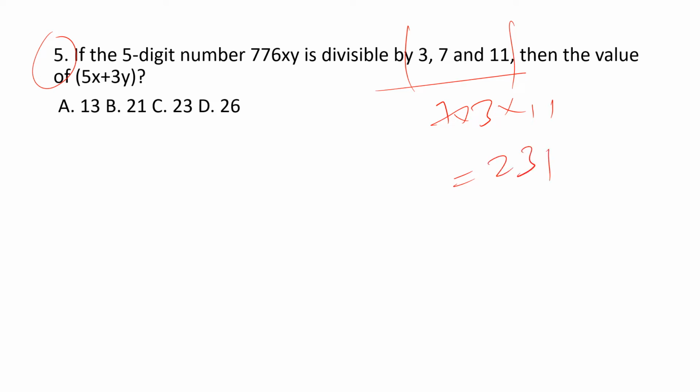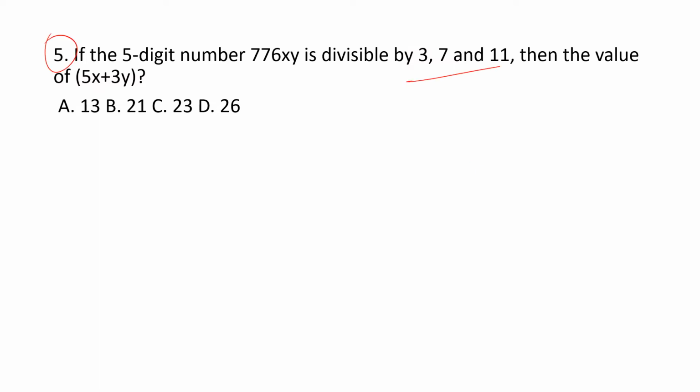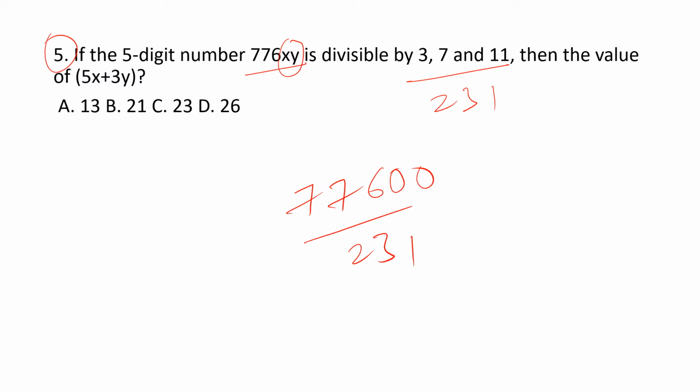So 231 will divide this 77600 value. Here x and y values we can't know, but the least possible values of both x and y will be 0, 0. So simply I'm dividing 77600 by 231.